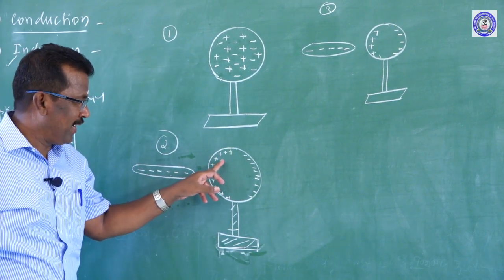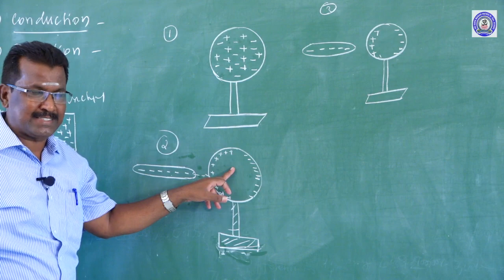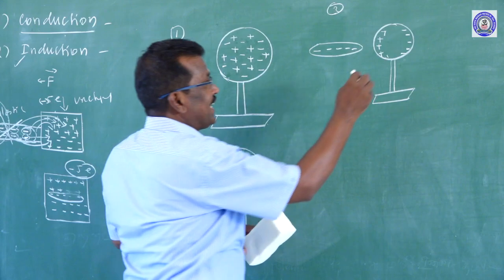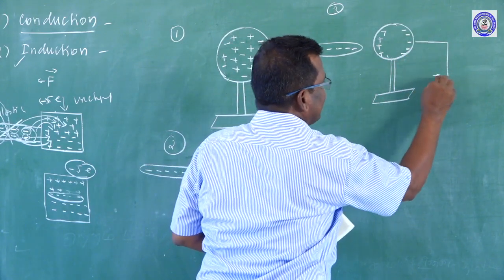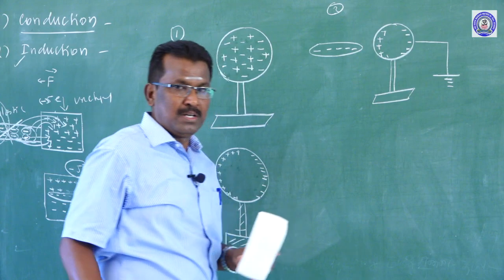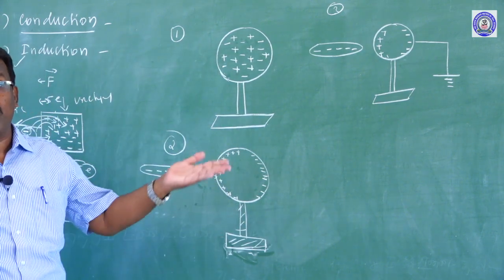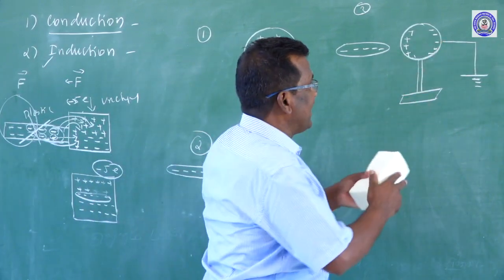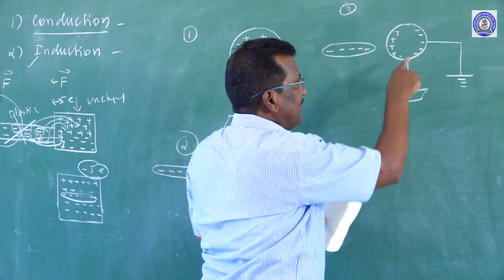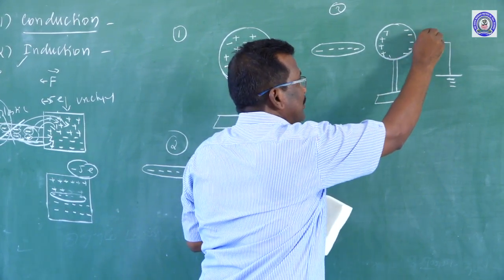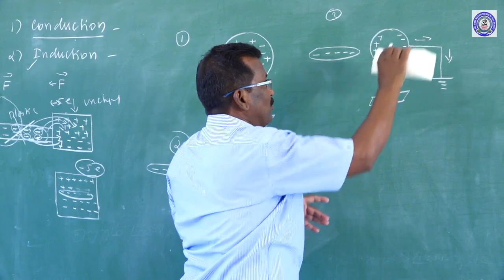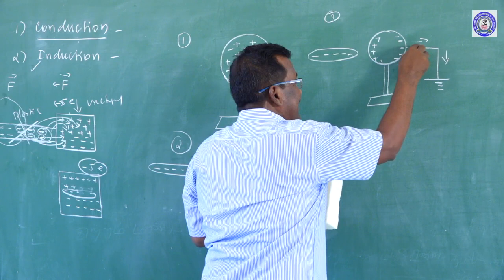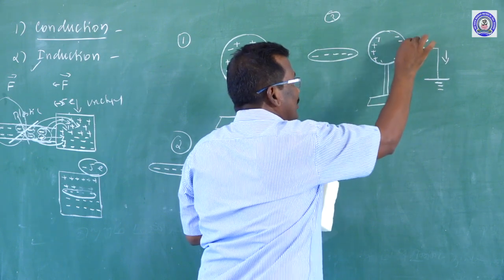I want to make the spherical body carry an excess of positive charge or an excess of negative charge. Now, one side of the spherical conductor is connected to the earth. Earth is a huge conductor, because it can receive any amount of charge, either positive or negative. This side of the spherical body is connected to the earth, and all the negative charges rush towards the earth. If the spherical conductor were not connected to the earth, there would be air as the medium.